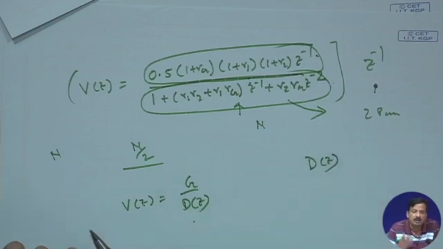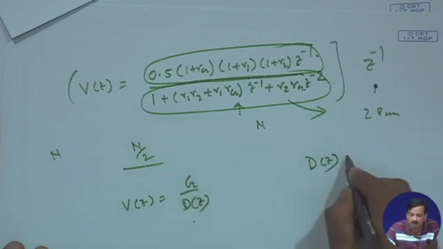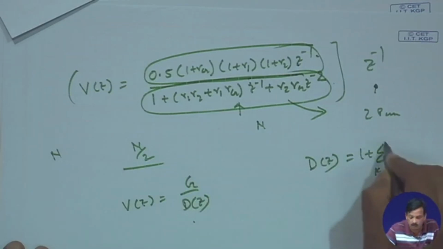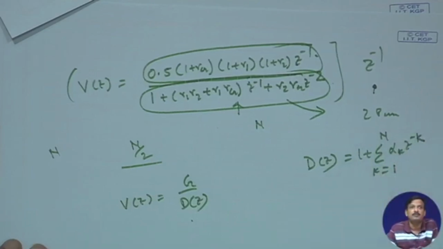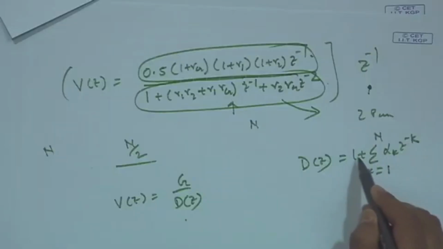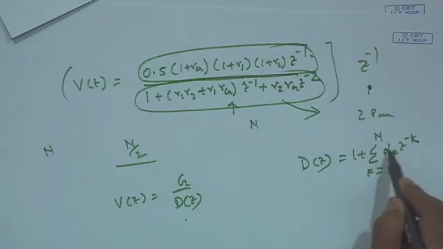If it is nth order, it is nothing but 1 plus sum over k equal to 1 to n of alpha k z to the power minus k. So the nth pole, the n number of poles, will be there. So I can write the equation 1 plus sum k equal to 1 to n alpha k z to the power minus k, and n by 2 zeros at origin.